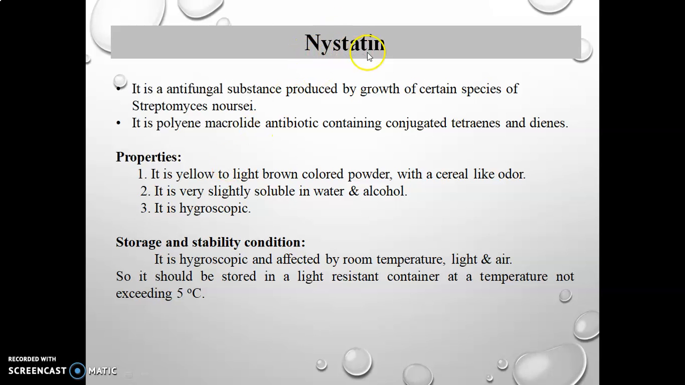Next drug is Nystatin. It is an antifungal substance produced by growth of certain species of Streptomyces noursei. It is a polyene macrolide antibiotic containing conjugated tetraenes and dienes. Physical property: it is a yellowish to light brown colored powder with a cereal-like odor. It is very slightly soluble in water and alcohol, and it is hygroscopic. Storage and stability condition: it is hygroscopic and affected by room temperature, light and air. Therefore, it should be stored in a tightly closed container at a temperature not exceeding 5 degrees Celsius.